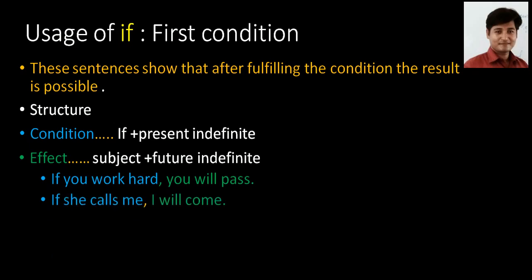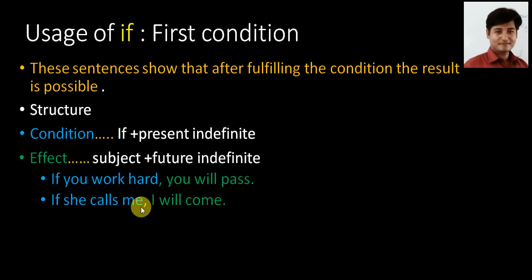Next example. If she calls me, I will come. It means the condition of my coming is that she will call. My coming depends on her calling. If she doesn't call, I will not come. If she calls, I will come. It means I will come depends on her call.